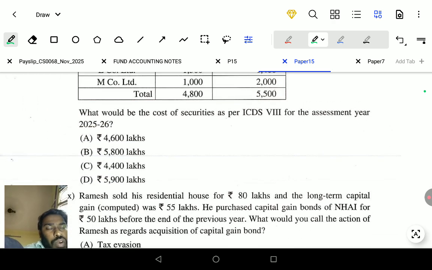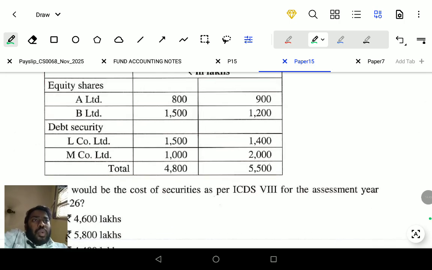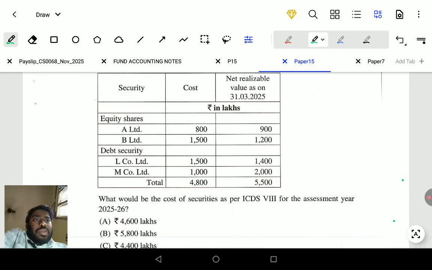What should be the cost of securities as per ICDS 8? Income Computation and Disclosure Standards 8 for the assessment year 25-26. When ICDS is there in the question, simply you have to take whichever is lower, cost or NRV. NRV means net realizable value.